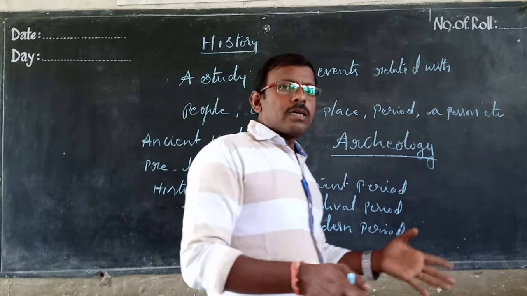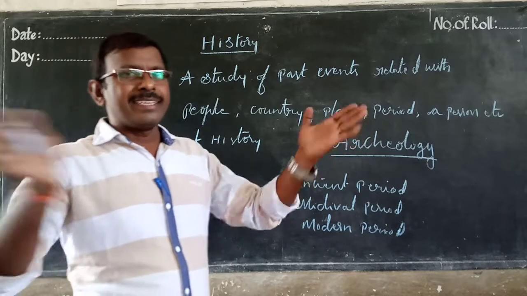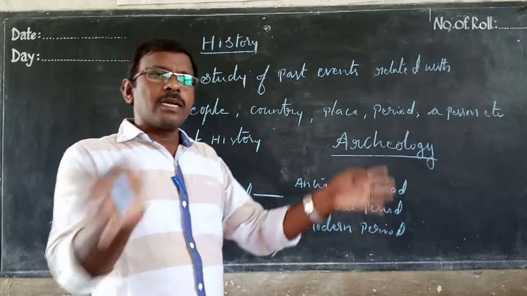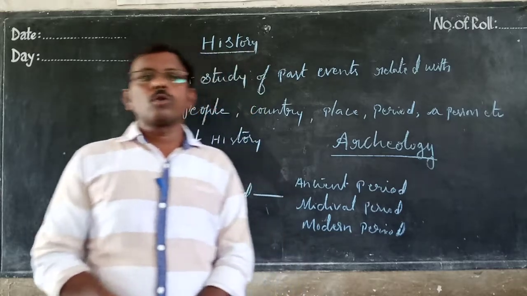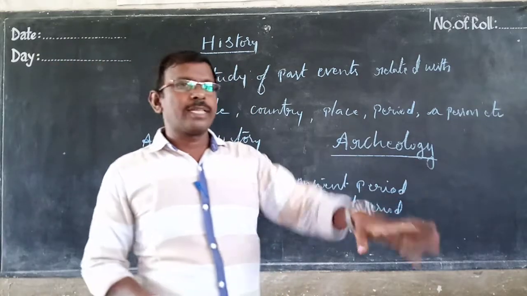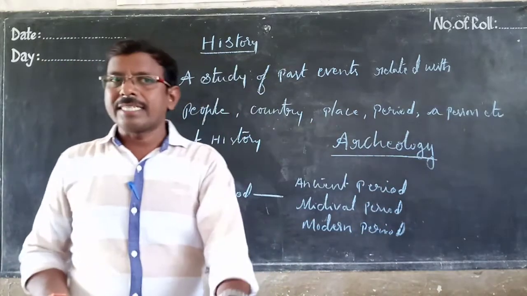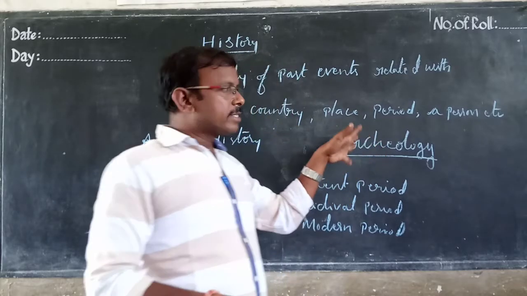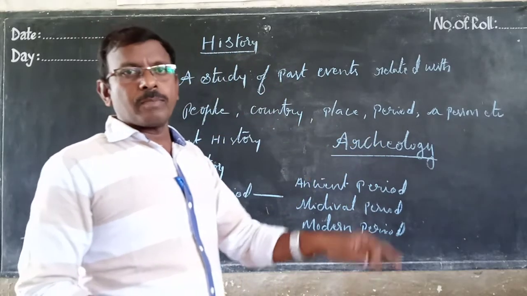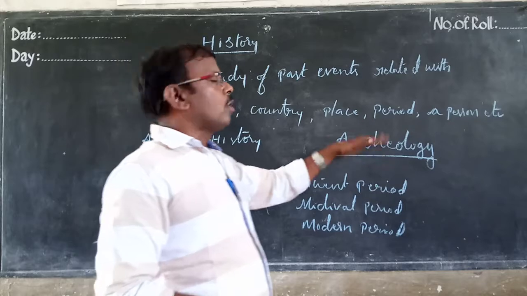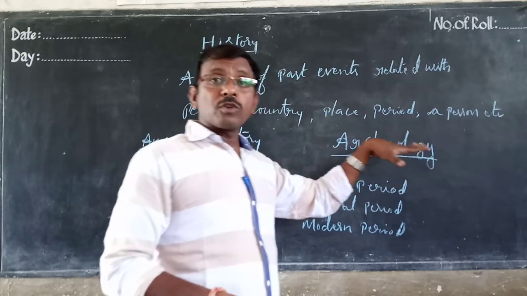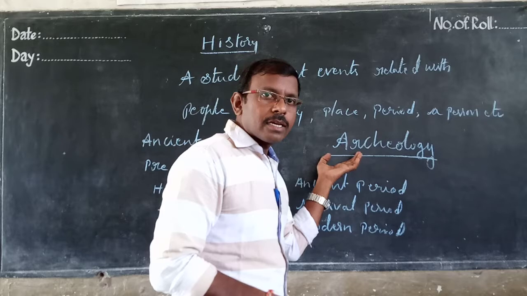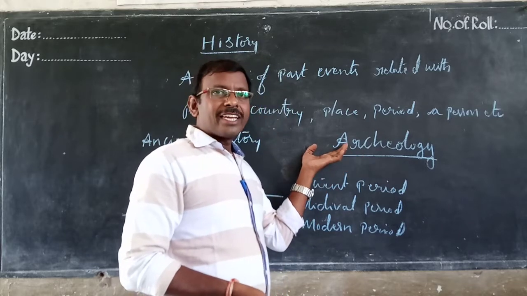After some disturbances and disasters, those past events were totally closed out. When we dig, we get whatever things are available, and by carbon dating we can know which period they belong to. That is called archaeology.